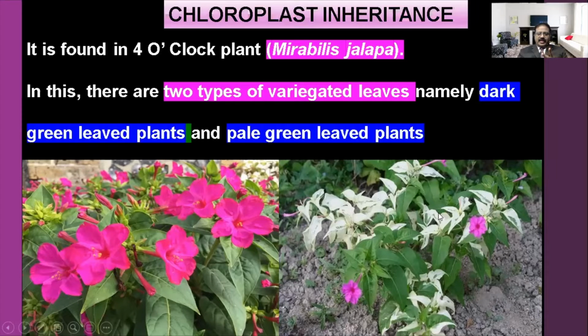Variegated means, as you can see in this diagram, the white color and the green color are both present in the same plant. Here we are taking two plants: one is totally green, the dark green leaved plant, and another is the pale green leaved plant. These two are selected from the Mirabilis jalapa or 4 o'clock plant.